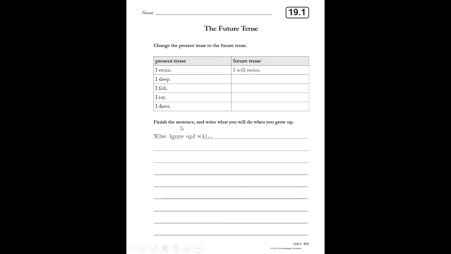And then you're going to finish the sentence and write what you will do when you grow up. So, when I grow up, I will, and you are going to finish by writing what you are going to do when you grow up. And that is a future tense thing because you have not grown up yet, right? If I were to fill this out when I was in second grade, I would have said, when I grow up, I will be a teacher.